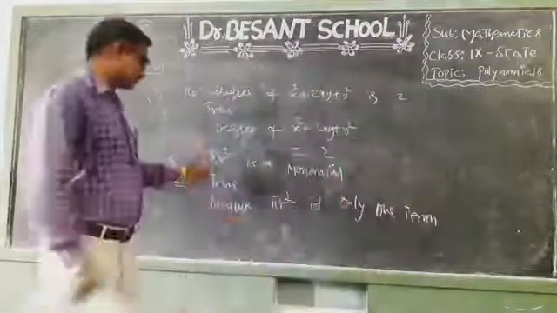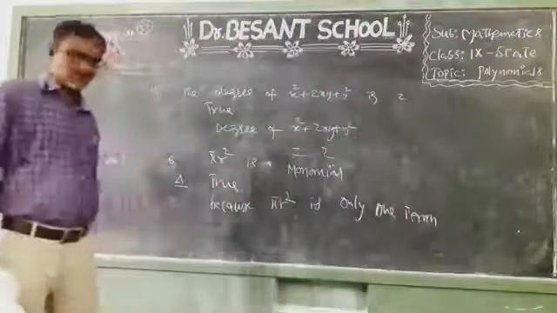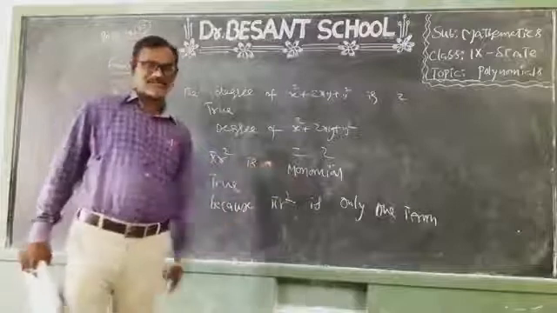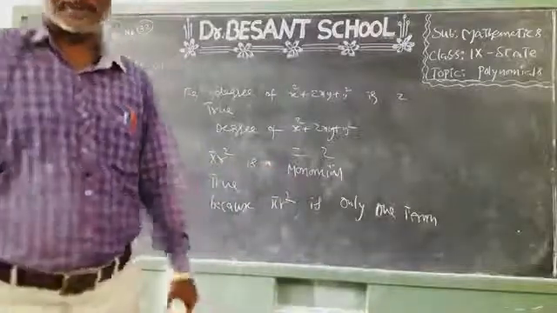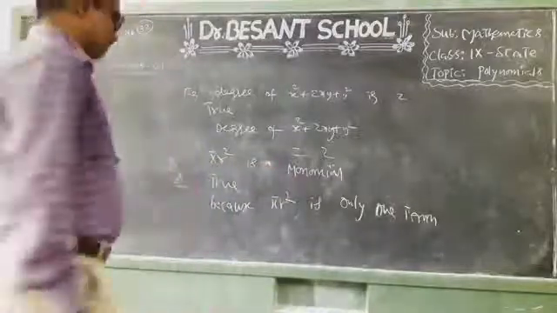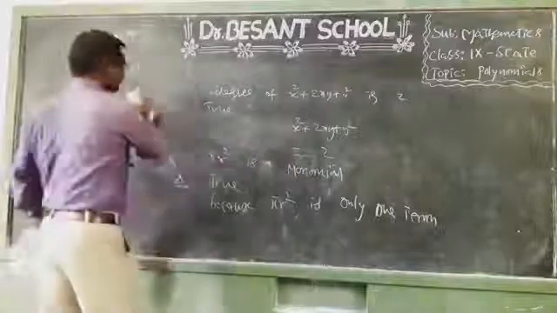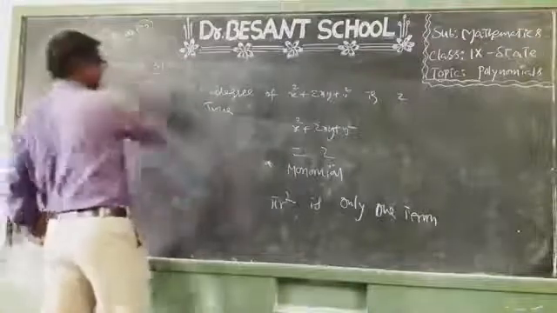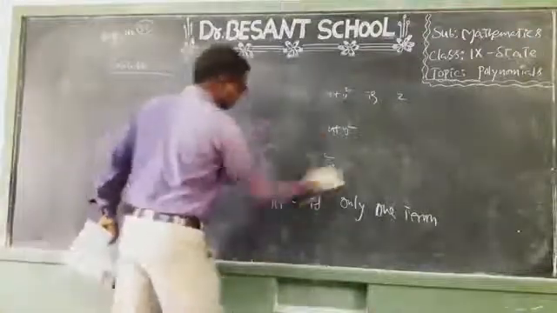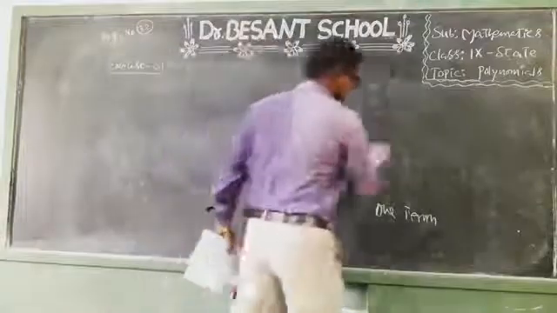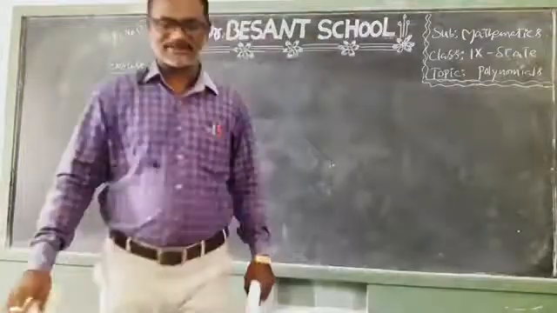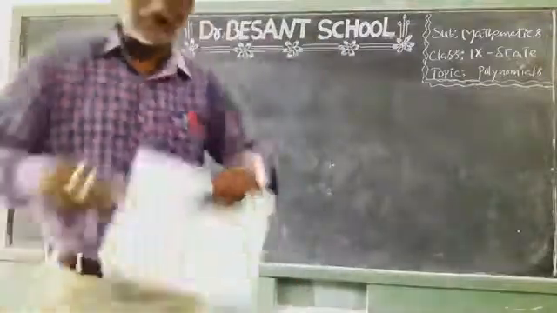Okay children, so pi r square is a monomial. That is true, because pi r square has how many terms? Only one term. So it is a monomial. So all the 6 statements we have verified, whether they are true or false, from this exercise 2.1. One more problem is there.